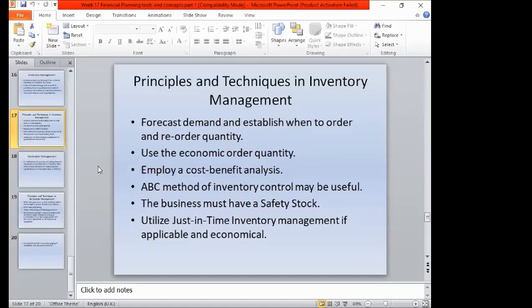The ABC method of inventory control talks about first-in, first-out inventory. The business must have a safety stock or a warehouse, and utilize just-in-time inventory management if applicable and economical. With just-in-time inventory, you don't need a warehouse to store products. You only produce the right amount of supply of your inventory, and you deliver it immediately to your customers.